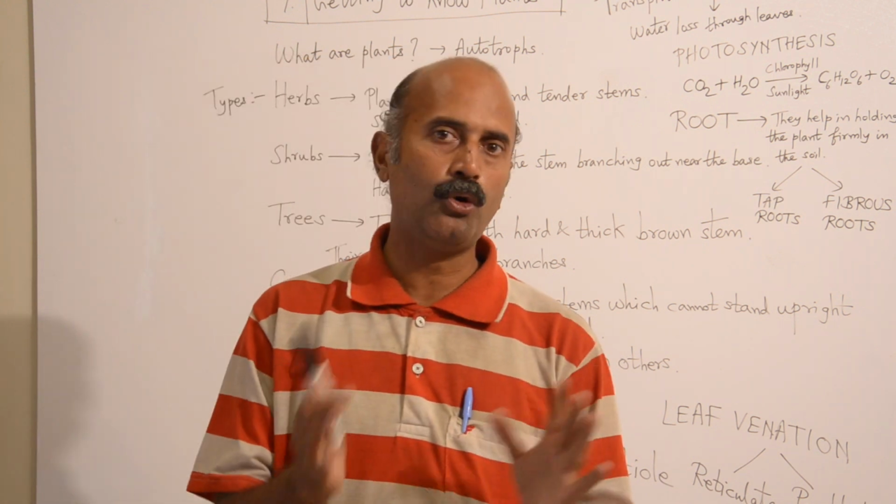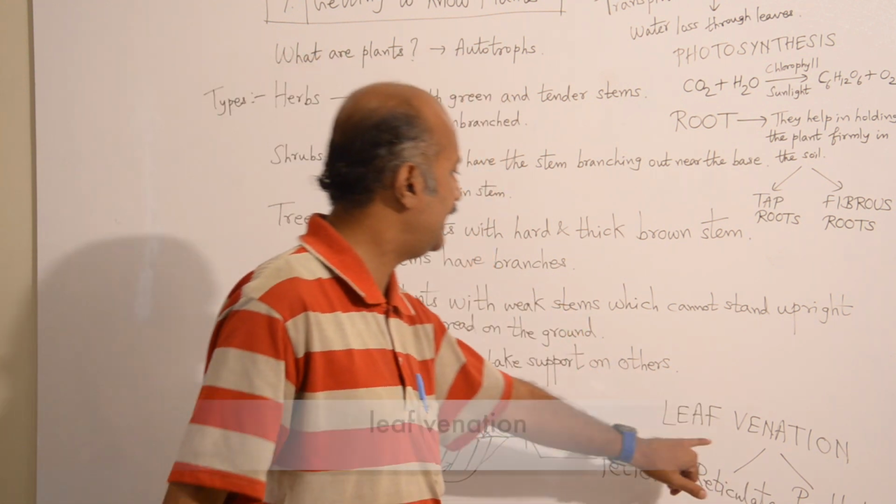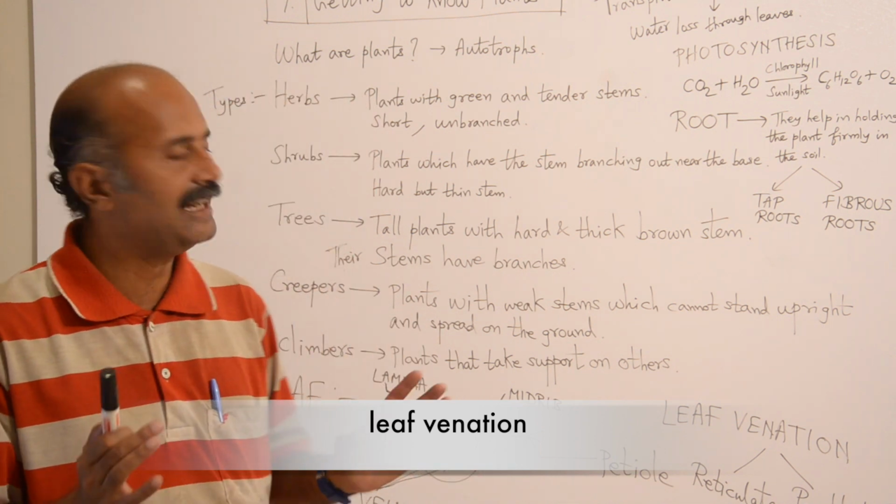Now we come to one more aspect of the leaf. It is known as leaf venation. What do you mean by leaf venation?